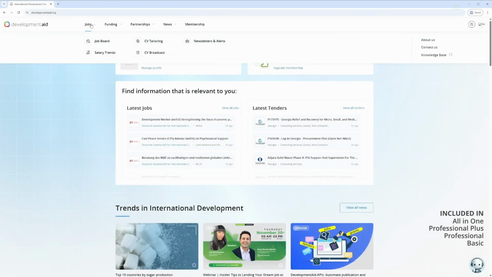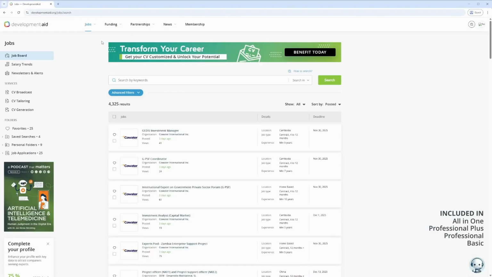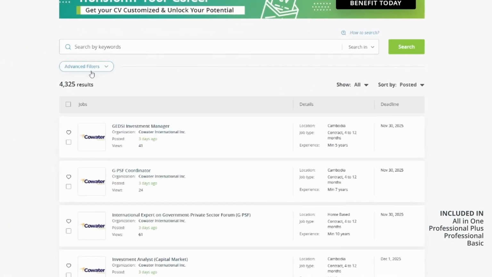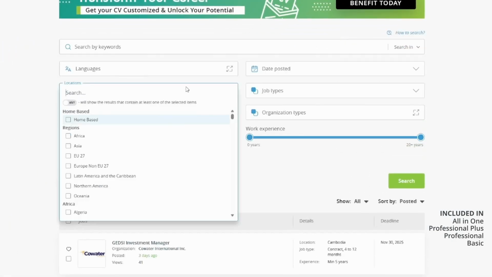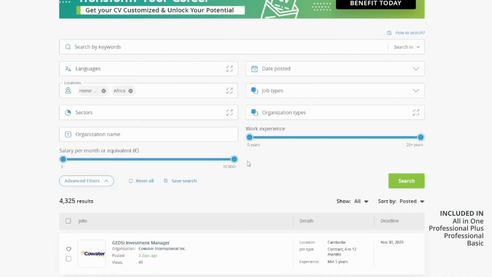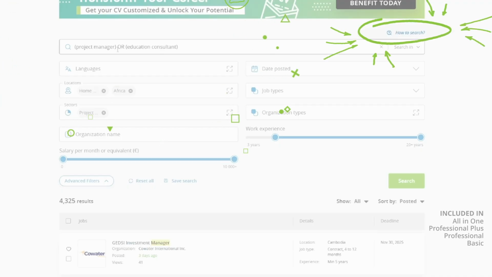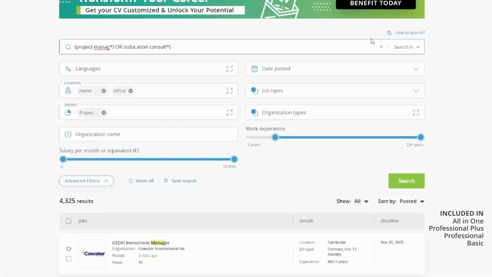The job board is where thousands of international jobs and consulting opportunities are published every day. Use advanced search to filter by sector, region, job type, organization type, or level of experience. The more specific your filters, the more relevant your results. You can also search using keywords, both in the titles and descriptions of jobs. For instance, type project manager or education consultant and use operators like and, or the asterisk symbol for partial words. If you're unsure, click the How to Search icon for a quick guide.